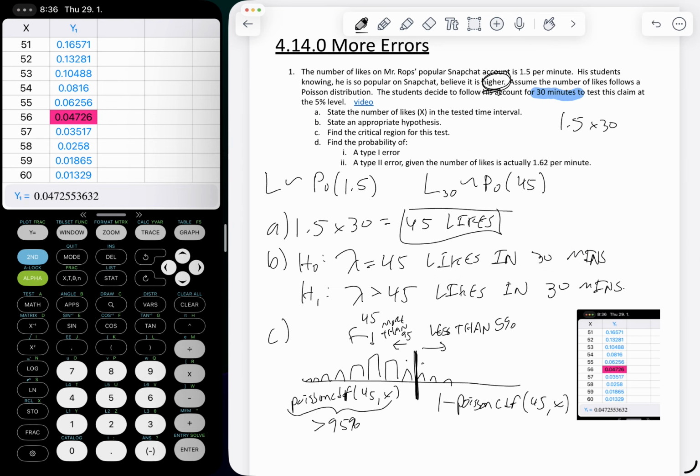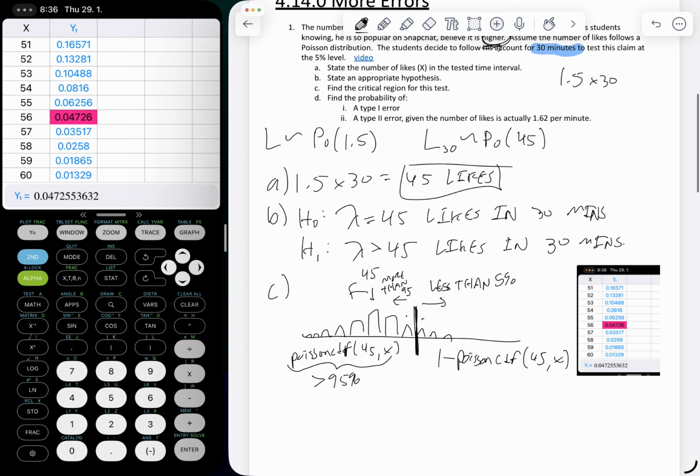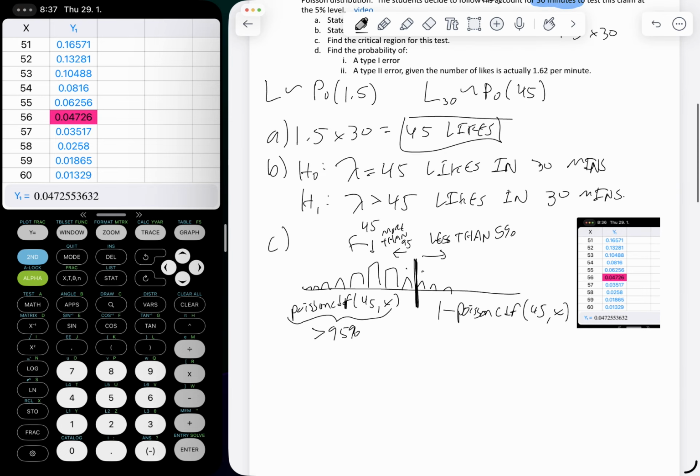So the shortcut, especially when we get into type 1 error in part D, is just find the first value that's under 5%. That's kind of the easy way to think about it. But I have to think about what this means. So at 56, that is the x value that's put into this equation. So 1 minus Poisson CDF of 56.